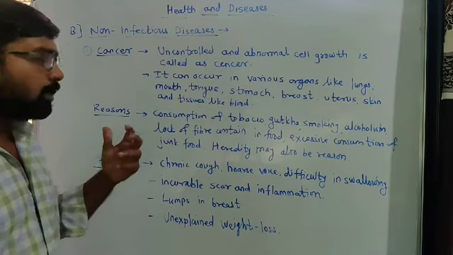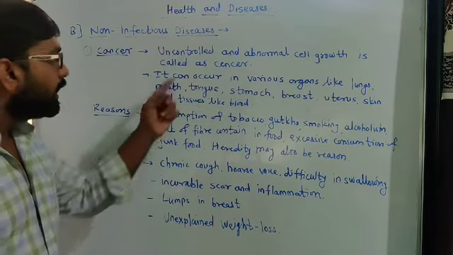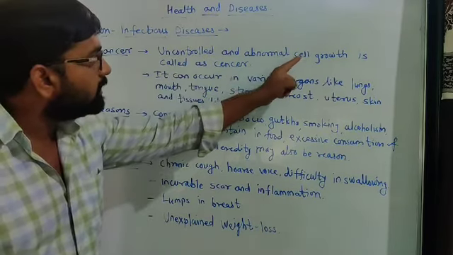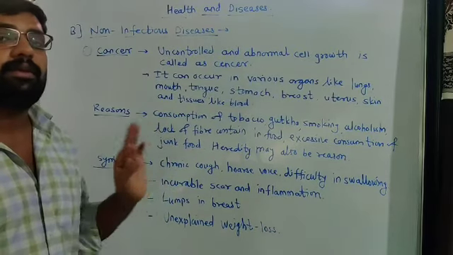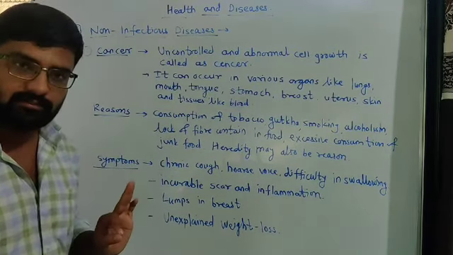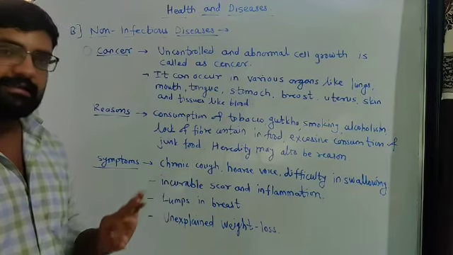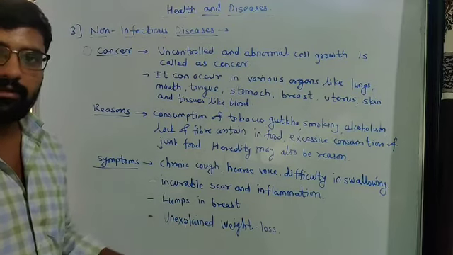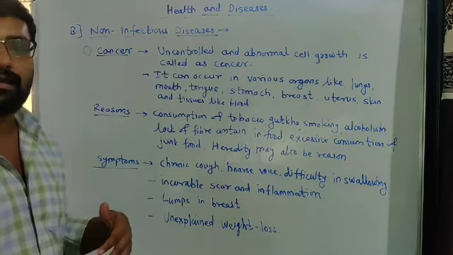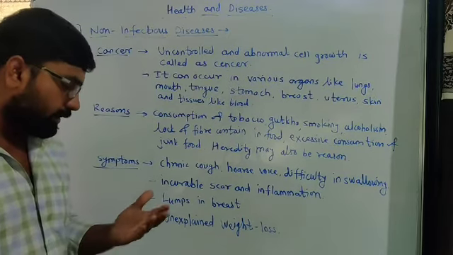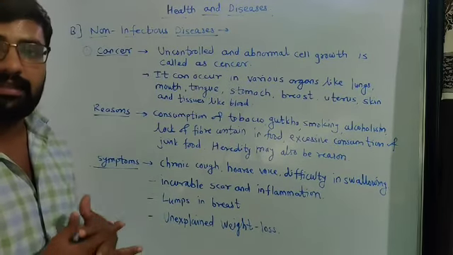So what is cancer? Uncontrolled and abnormal cell growth is simply called cancer. We know a lot of cells are present in our body, millions and billions of cells. Continuous growth of cells takes place.